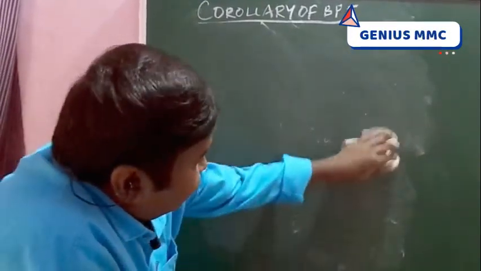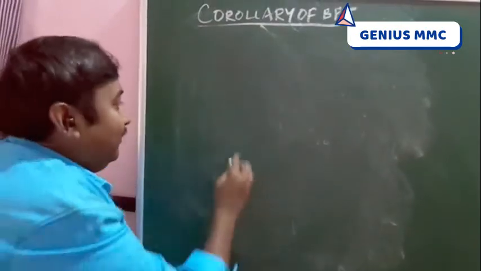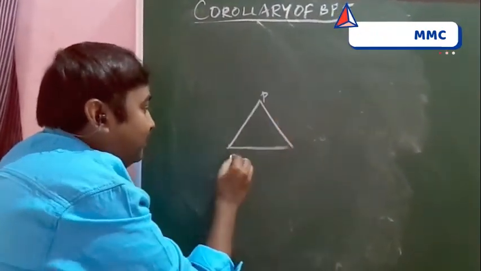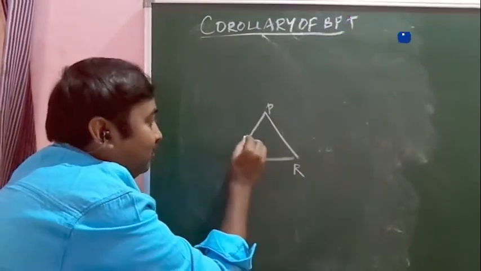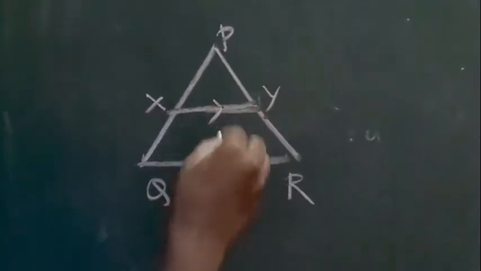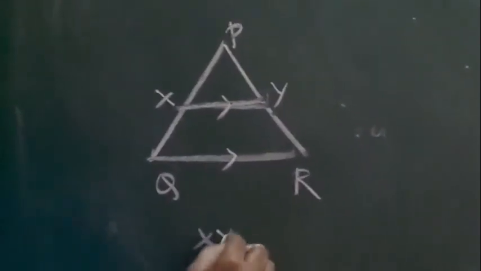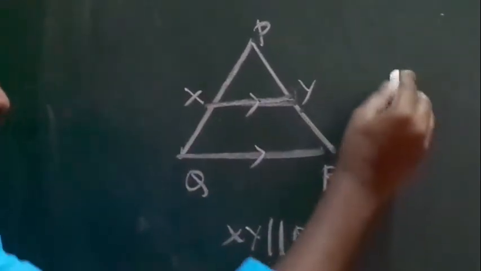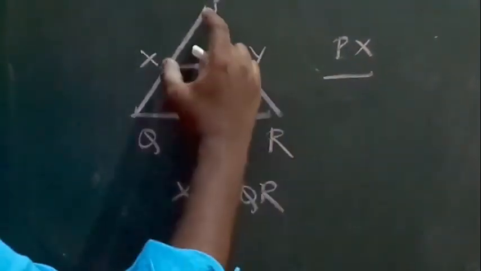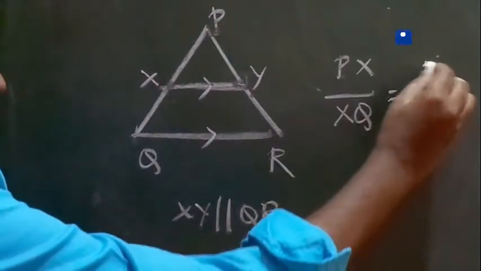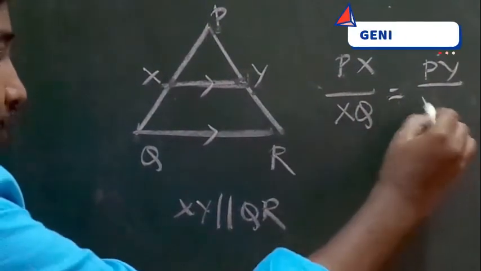Okay, question, students. Triangle PQR, XY parallel to QR. What does BPT explain? PX by XQ is equal to PY by YR.